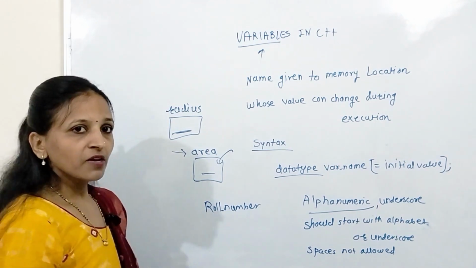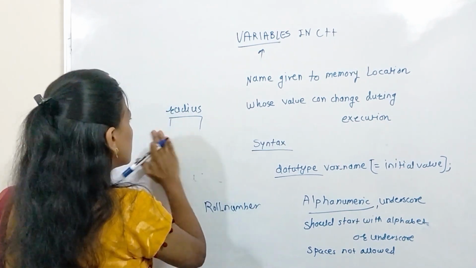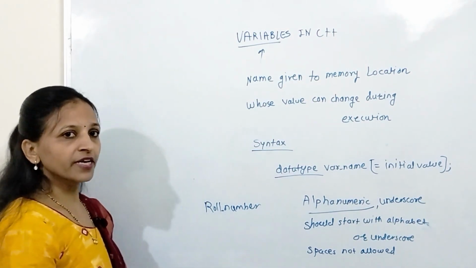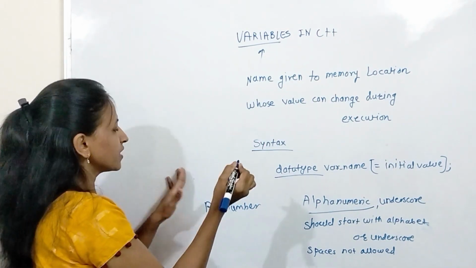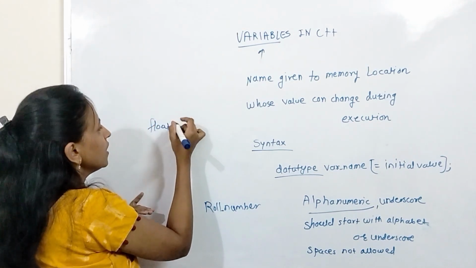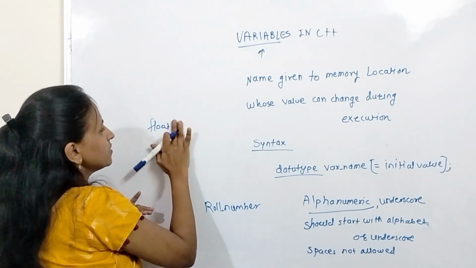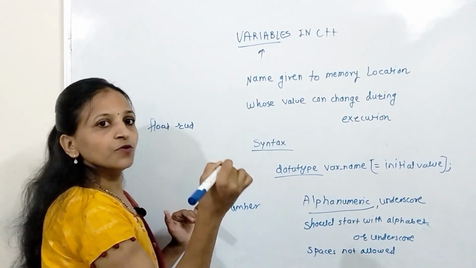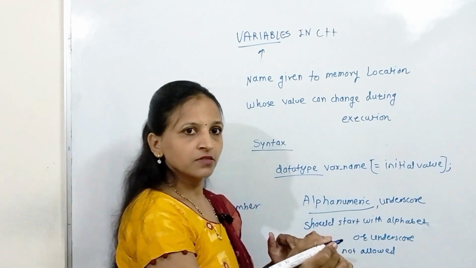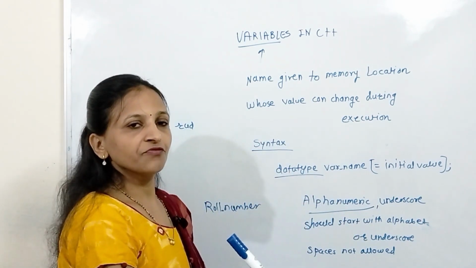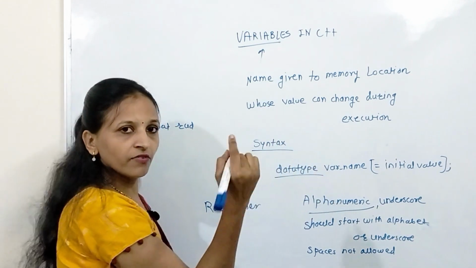Now for example, we will see the first example. I want to declare a variable for storing radius. Then how will I declare it? See here, the data type will be float, then the name of that variable is, let's say, radius, or you can give rad, or you can give r. Getting? Any valid or meaningful identifier you have to use for giving a variable name.